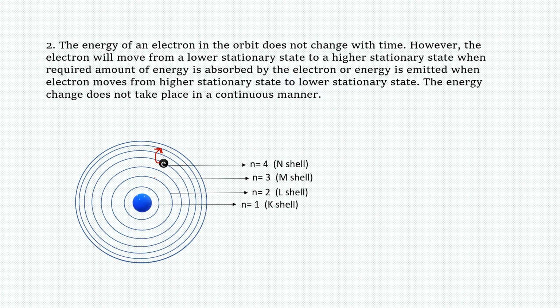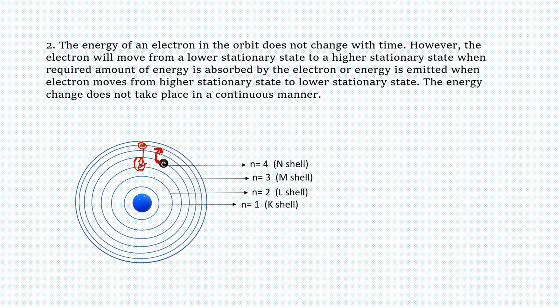Okay, so on absorbing energy, the electron moves to a higher stationary state. Say, for example, the electron first absorbed some amount of energy and reached this state. Now the electron is present in this orbit. If the electron then loses some amount of energy, it can again come back to this energy state.